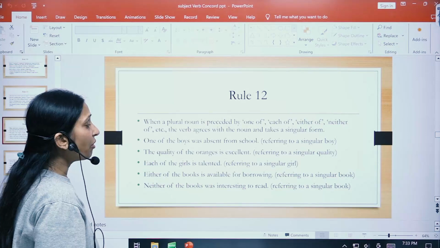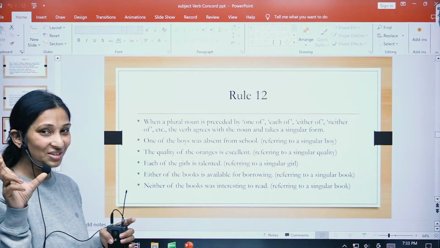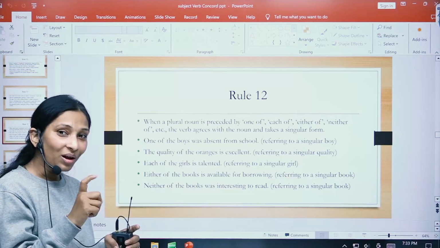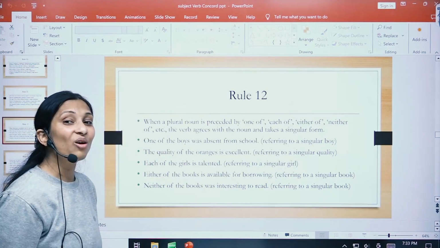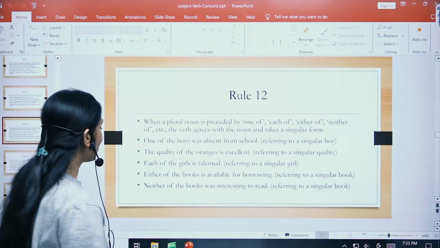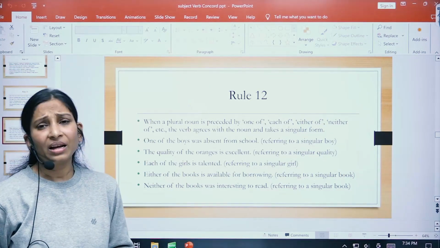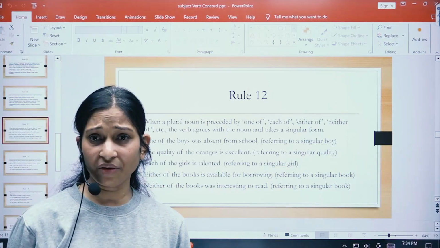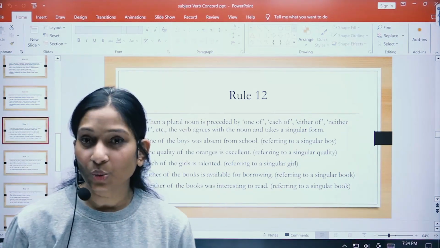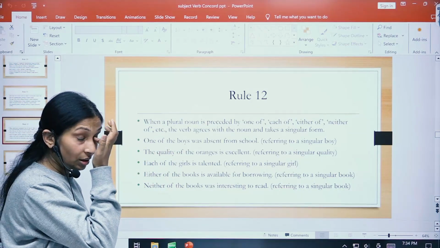The quality of the oranges is excellent. We are not talking about oranges here, we're talking about the quality, so the verb has been put according to the word quality and not oranges. Each of the girls is standing, right? When the sentence starts with each or every, we use a singular verb, but here in each of the girls, the word girls is plural.